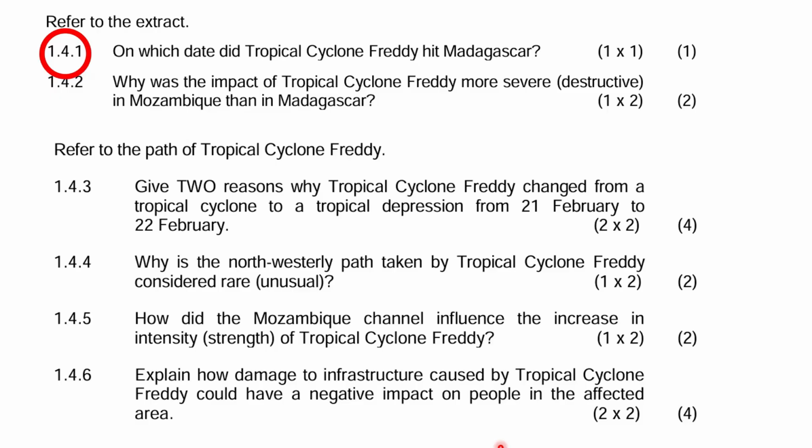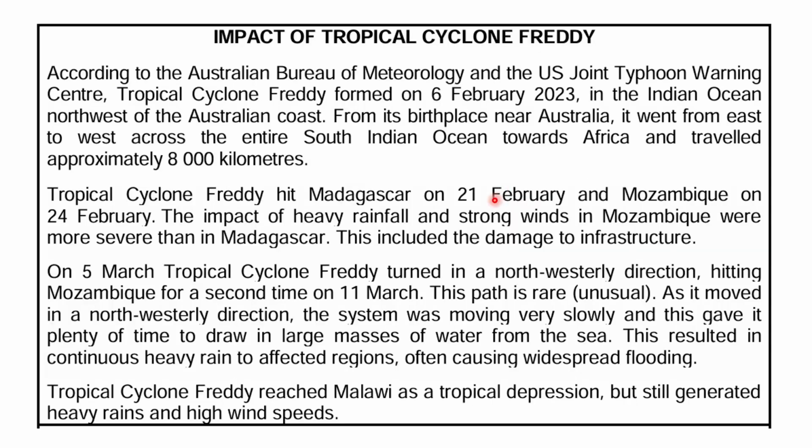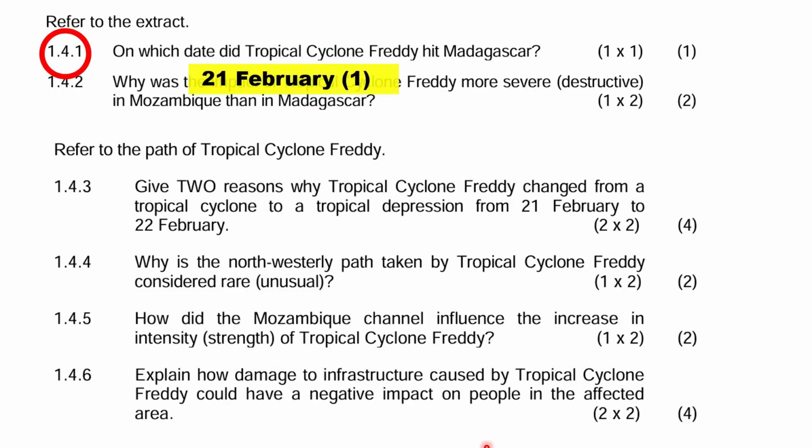The first question asks, on which date did tropical cyclone Freddy hit Madagascar? This is a very simple question, but many learners lose marks because they overthink. The extract clearly states that the tropical cyclone Freddy hit Madagascar on the 21st of February. So the correct answer is simply 21st February. When a question asks you for a date, you only give the date. Do not give any explanation.